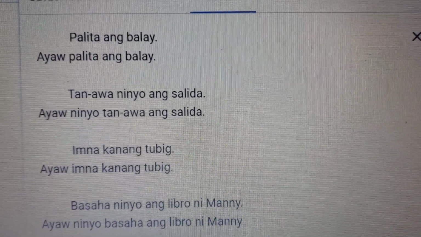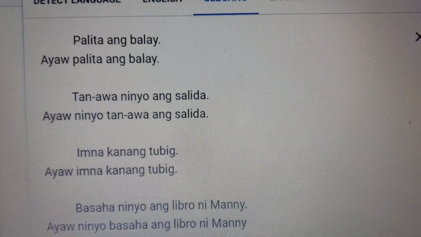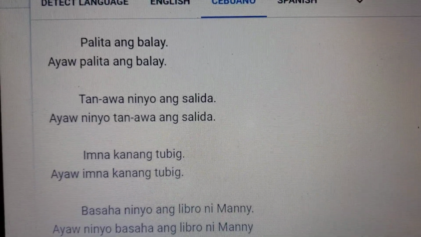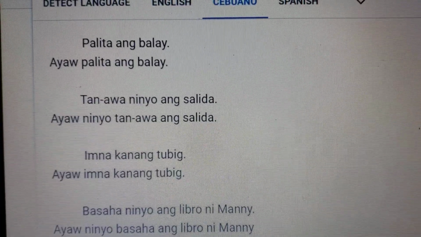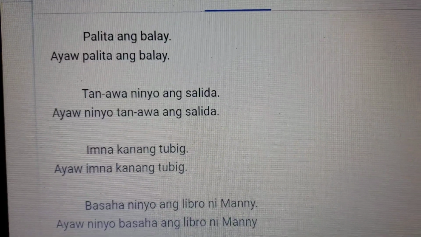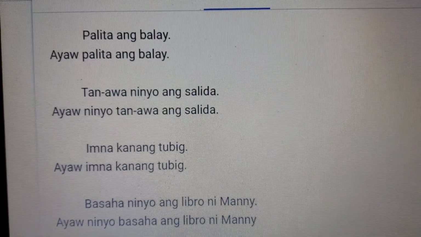So, buy the house, when we're focusing on the house, the conjugation of buy is palita with the suffix a added to the verb stem of buy, which is palit. Palita.